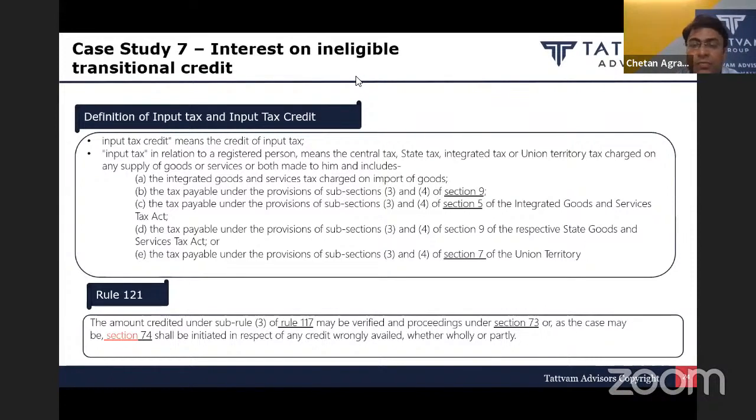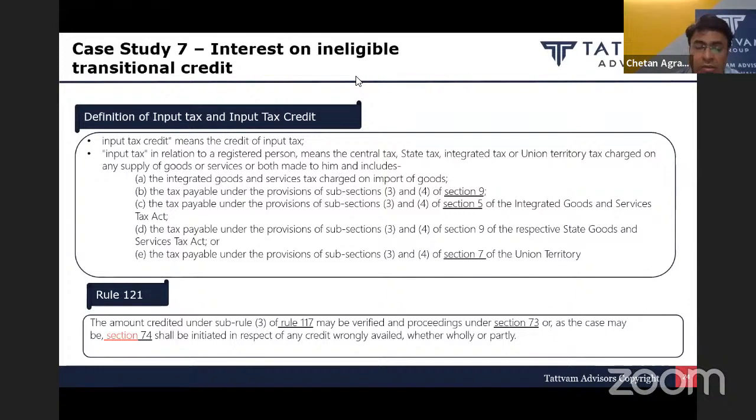So if they find the transitional ITC claim incorrect in their view, they issue notices under section 73 and 74, and also propose levy and recovery of interest.